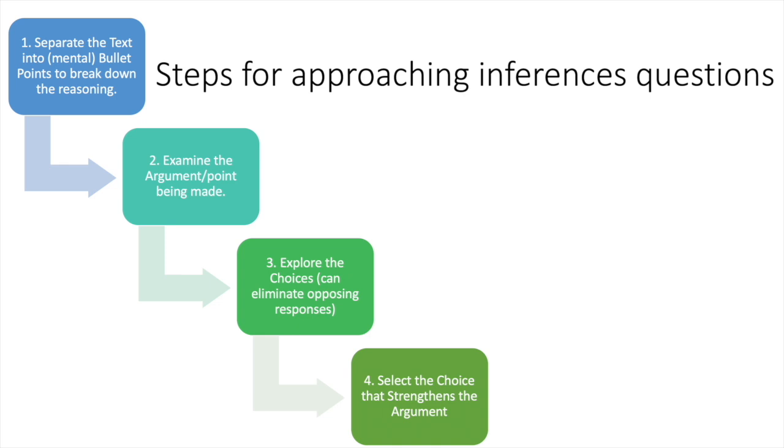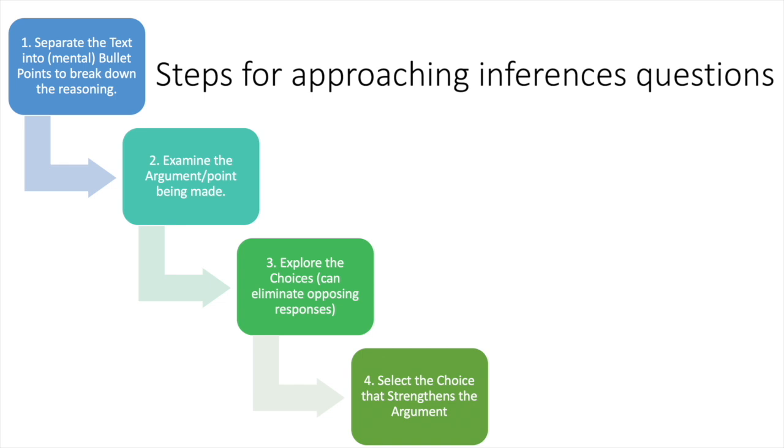But otherwise, I think if you're going okay and you're just going through the flow of the question, having a mental breakdown of the reasoning is also just as good, and it saves a lot of time as well. So it depends which one you would prefer. The second step is to examine the argument or the point being made, and this is the exact purpose of the text or the main message that it's trying to get across.